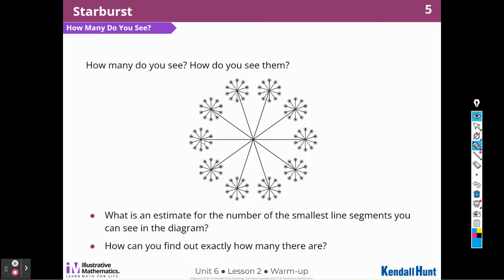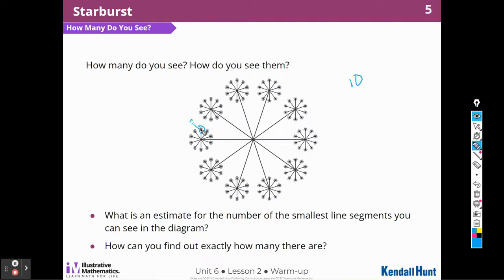And then each one of those 10 has 10. 1, 2, 3, 4, 5, 6, 7, 8, 9, 10. And then I imagine if I could blow this little picture up, each one of those would have 10. So far I have 10, and then each 10 has 10.